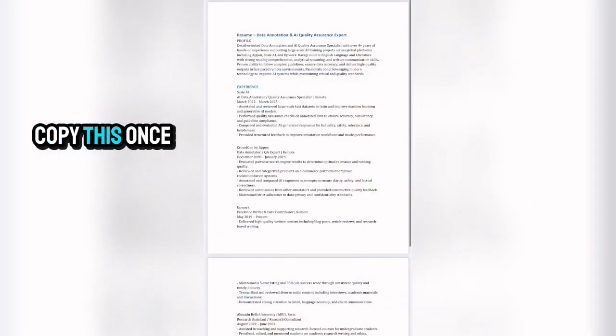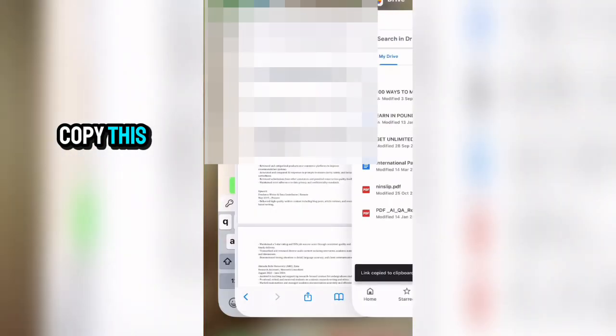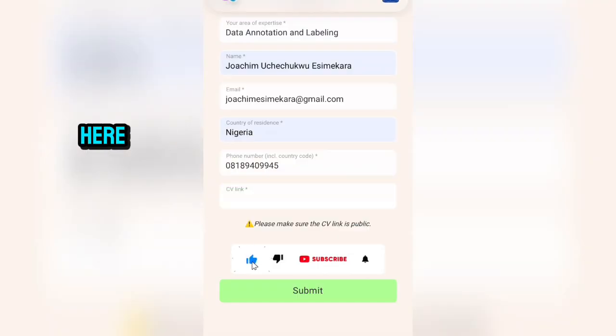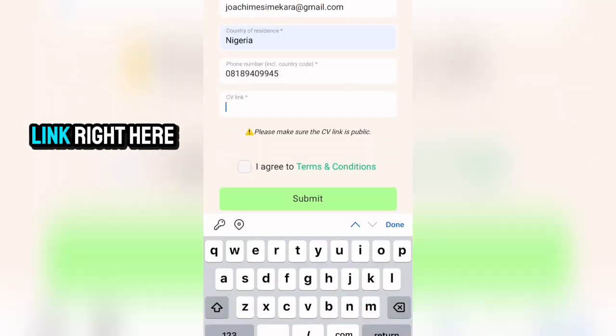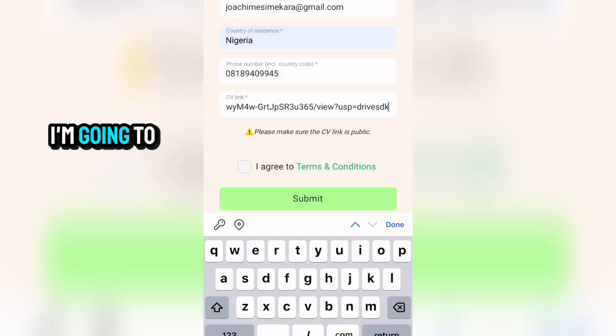So let me go ahead to copy this once more. Let me go ahead to copy this. So let me right click and let me copy this. It's actually copied. So I'm going to come right here and I'm going to paste that link right here.